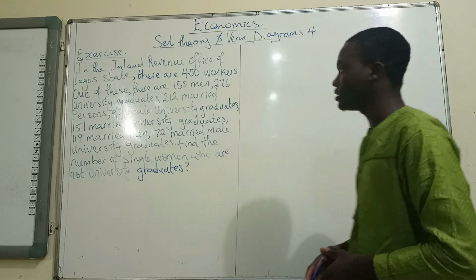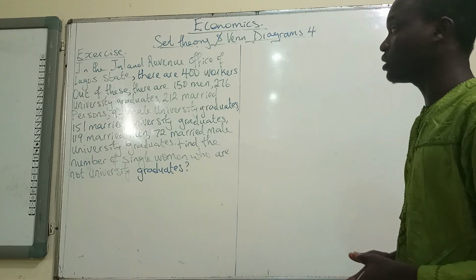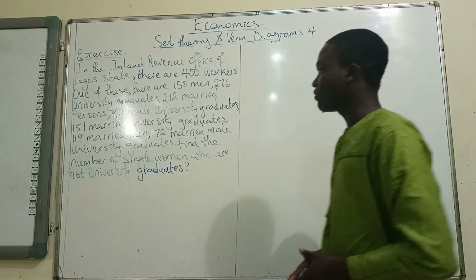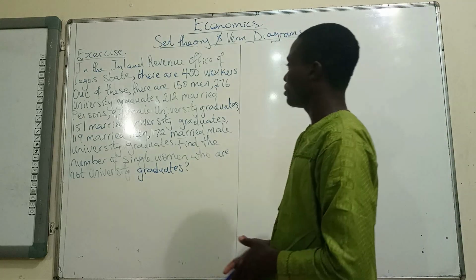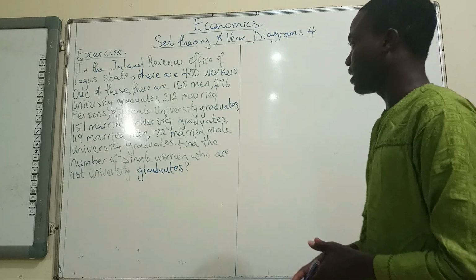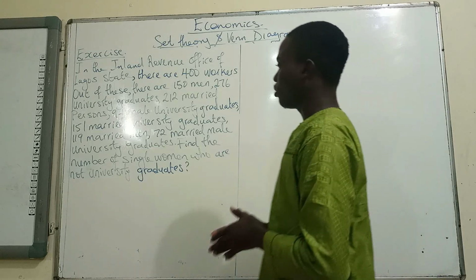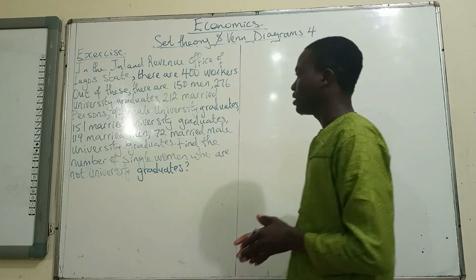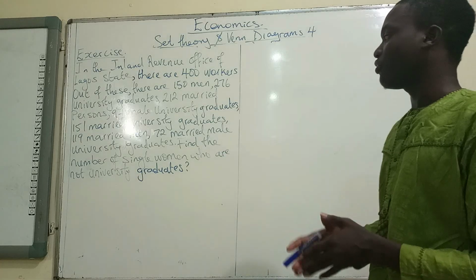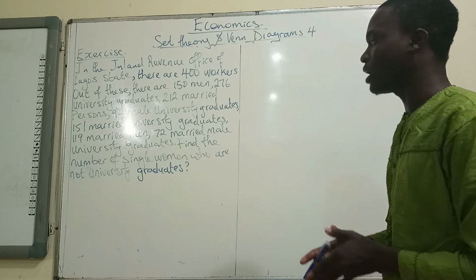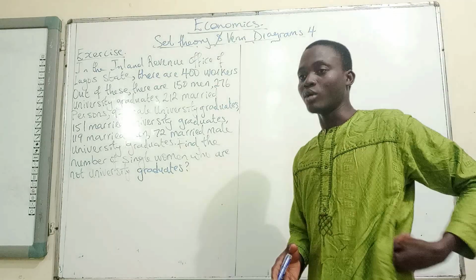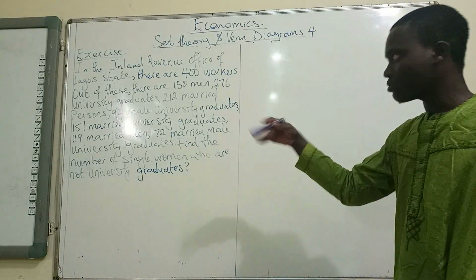Now, the question says, in the Inland Revenue Office of Lagos State, and Lagos State is in Nigeria obviously, there are 400 workers. Out of these, there are 150 men, 276 university graduates, 212 married persons, 94 male university graduates, 151 married university graduates, 119 married men, 72 married male university graduates. Find the number of single women who are not university graduates. So it looks like it's actually not that simple, and it's simple as well. So let's just deal with it.